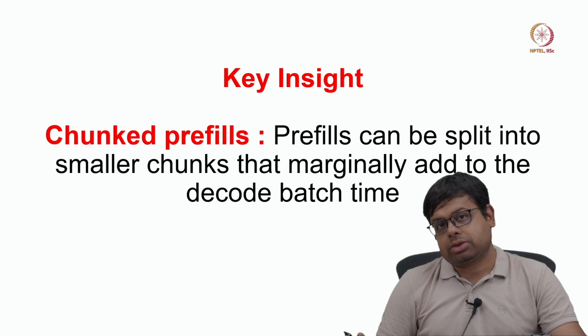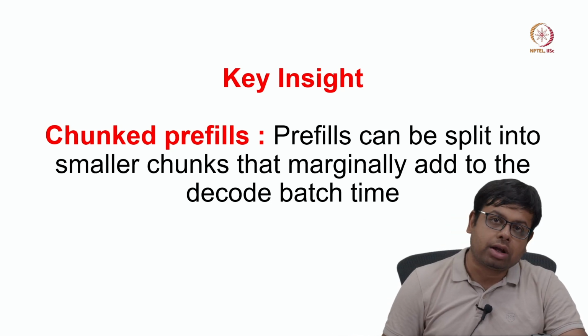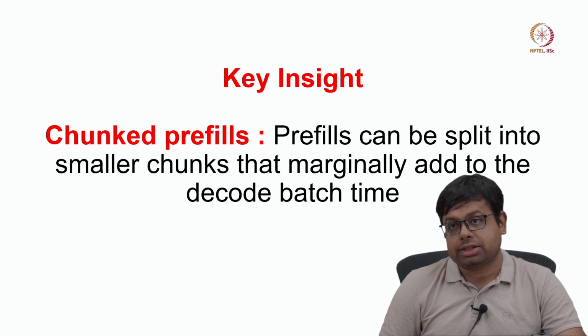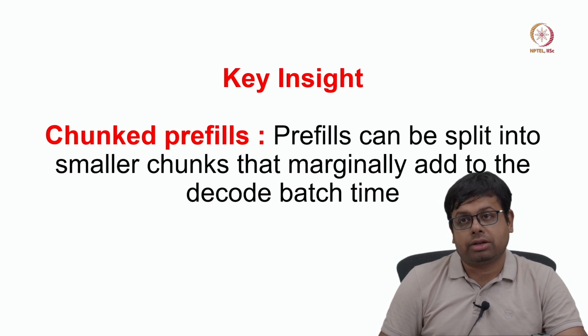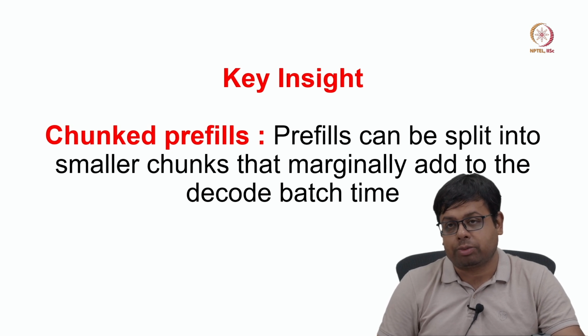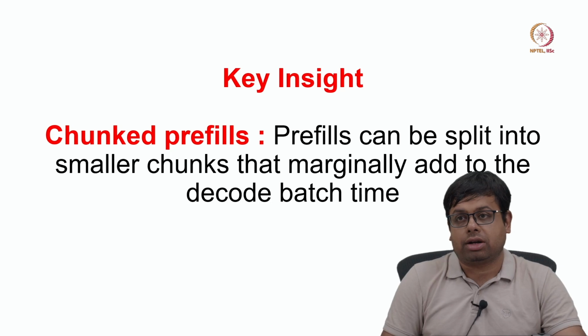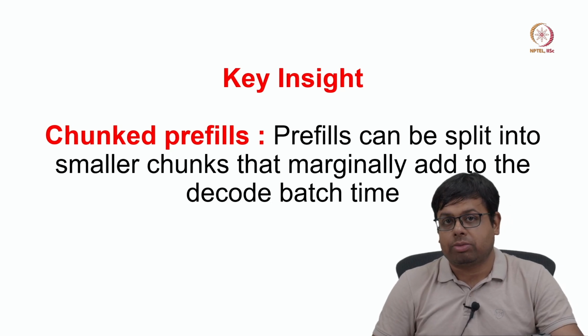So far we have seen that if we do prefill prioritization, then maybe we will satisfy the queries per second SLO, or we will have higher throughput, but then the decoded tokens will be generated at a lower rate. That means the time between tokens will be higher.